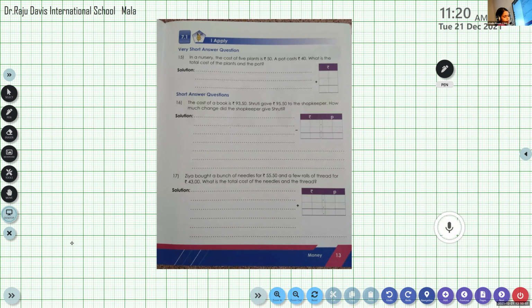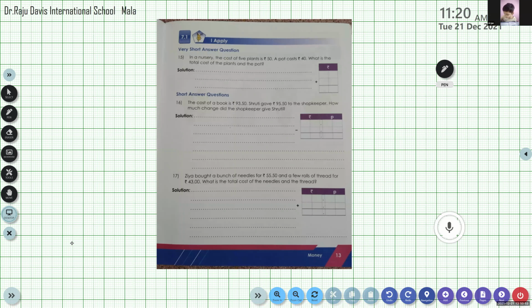Tia bought a bunch of needles for 55 rupees 50 paise and a few rolls of thread for rupees 43.